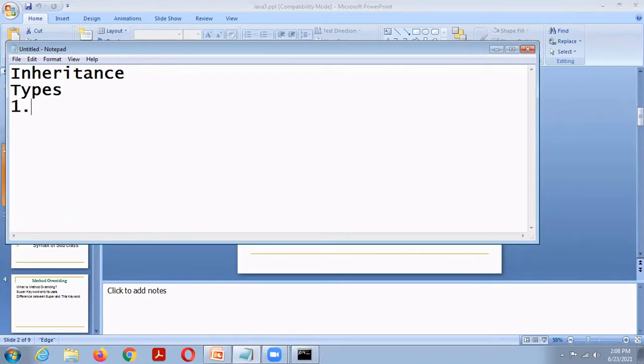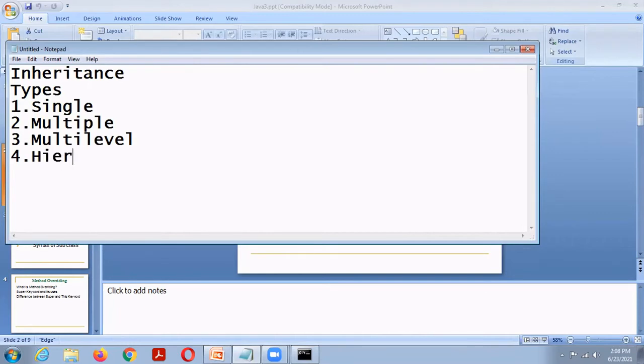Types of inheritance: one, single inheritance; two, multiple; three, multi-level; four, hierarchical; and the fifth one is hybrid inheritance. So there are 5 different types of inheritance.